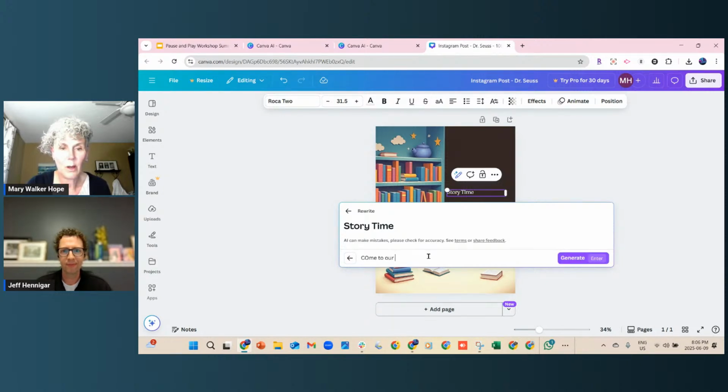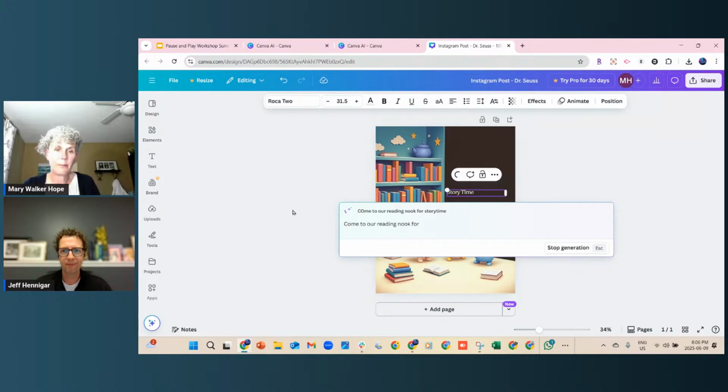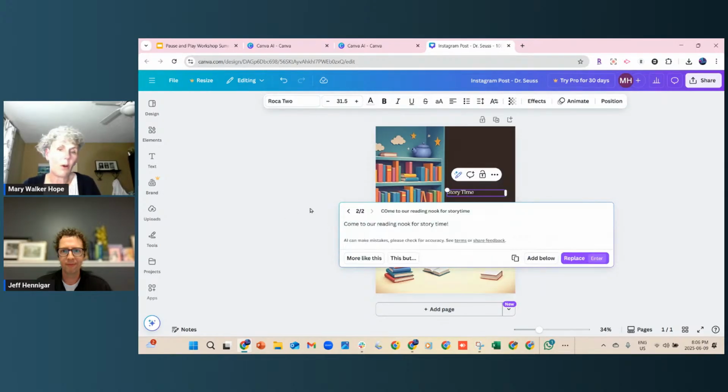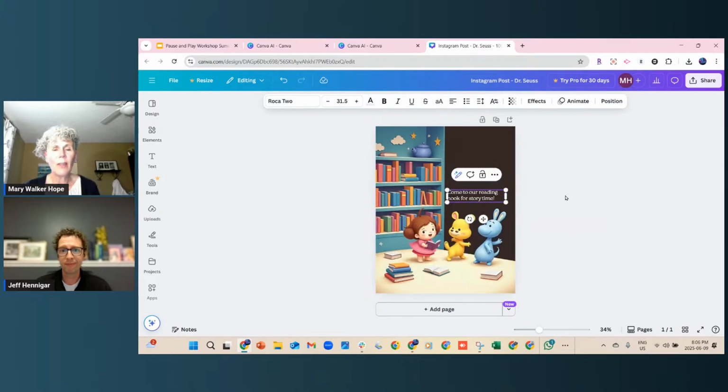Come to our reading nook for story time. And just change. Oh, it's just left it there with just that. That's disappointing. Usually it will come up with some pretty fun things to add into it, but you can try it and see what happens with your posts. But I know usually there's more wording in there too.